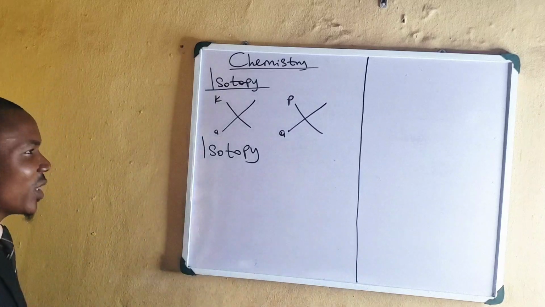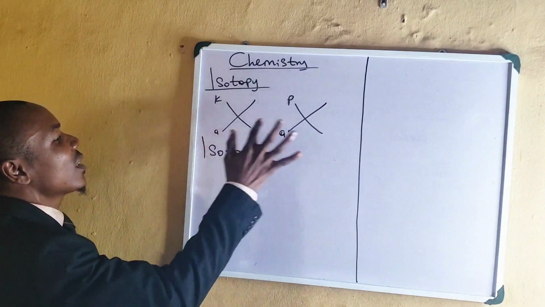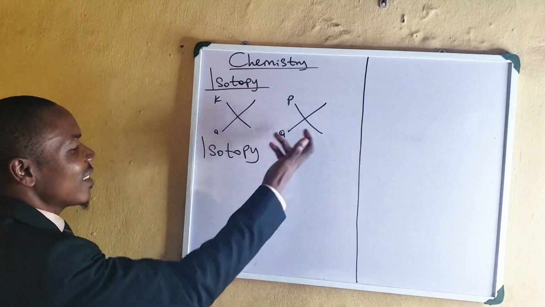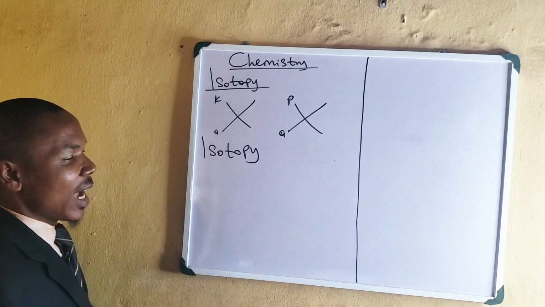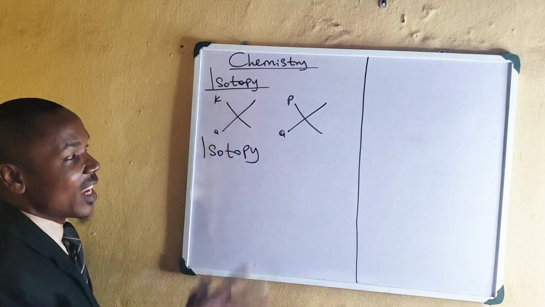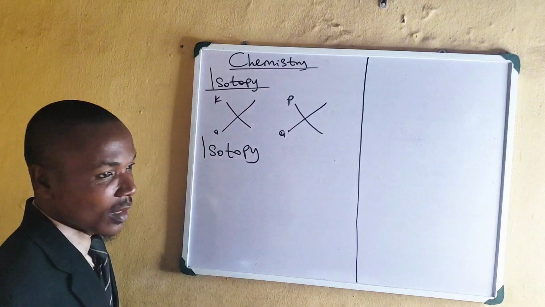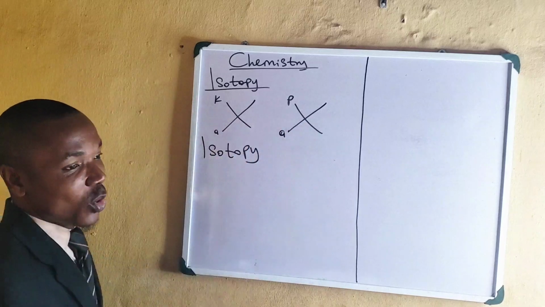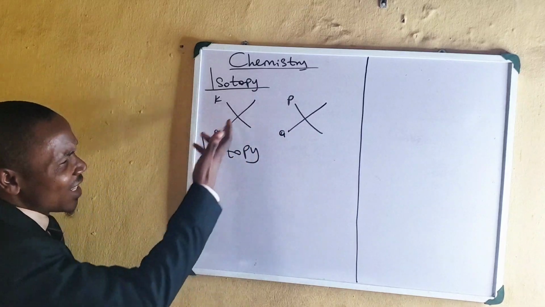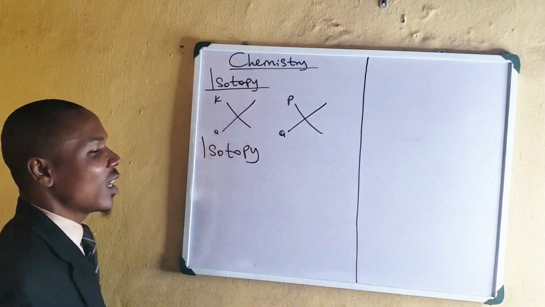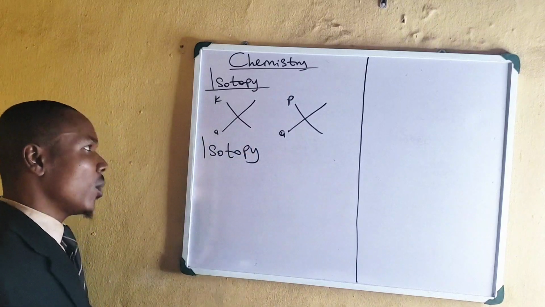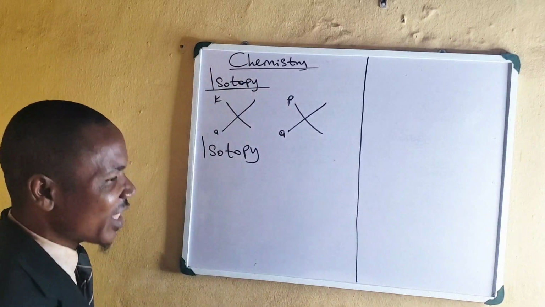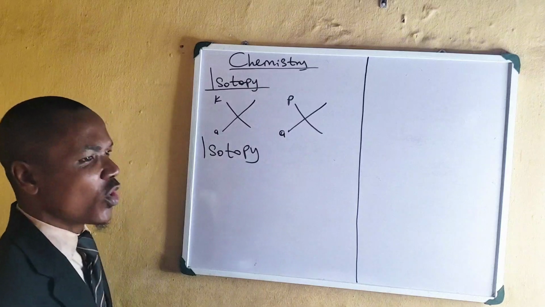All right. So the question now is this: why will these atoms now have different atomic masses? Since they are atoms of the same element, that's why they have the same atomic numbers. Atomic numbers will never change. If atomic numbers change, that means that they are no longer the same element. So because they are the same element, that's why they retain their atomic numbers. But this difference in atomic masses is as a result of difference in their neutron numbers, number of neutrons that they contain.